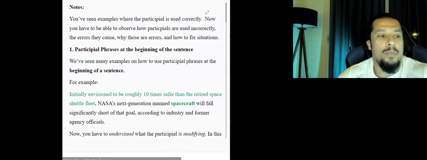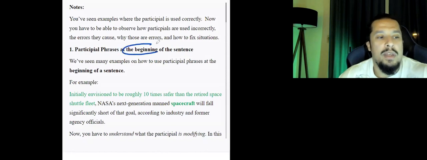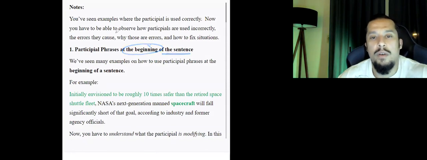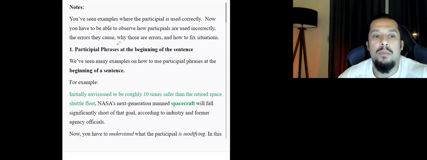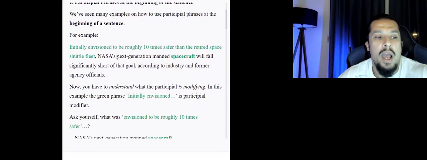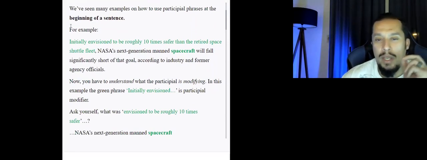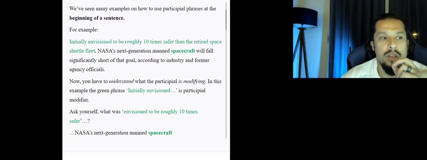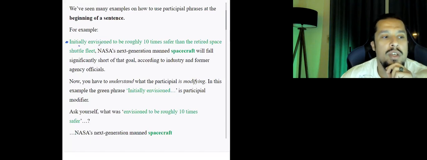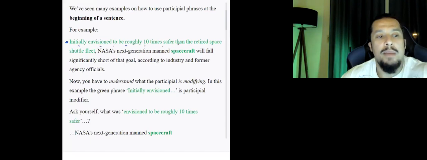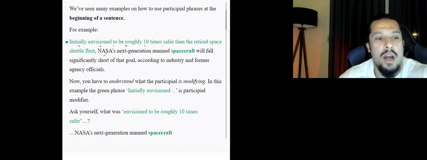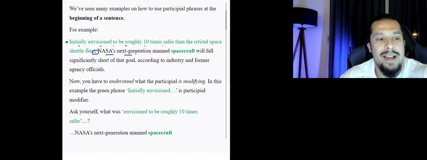Let's begin. So participial phrases at the beginning of the sentence. So الأخطاء في modifying phrases ممكن يجي in the beginning of the sentence. So let's look at an example, right? And I want you guys تاخدوا بالكم بالmeaning. This is really important. Here, initially envisioned to be roughly 10 times safer than the retired space shuttle fleet, comma, NASA's next generation manned spacecraft.